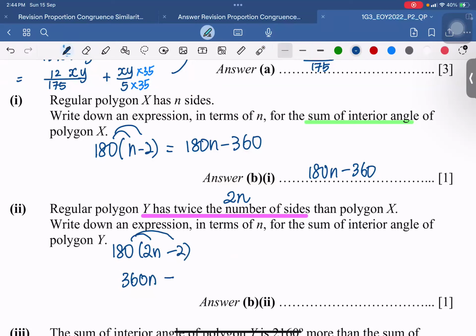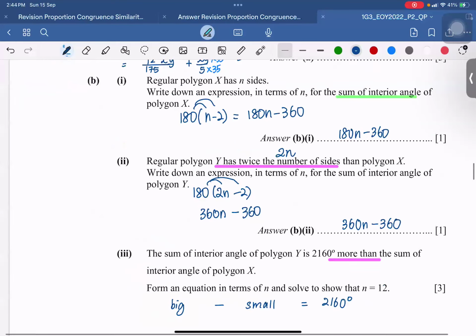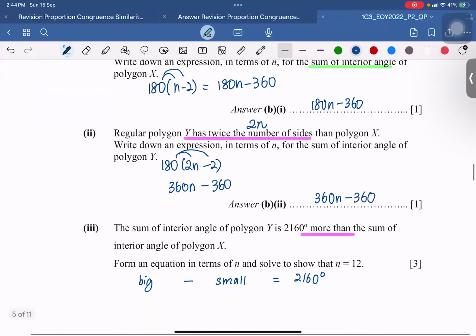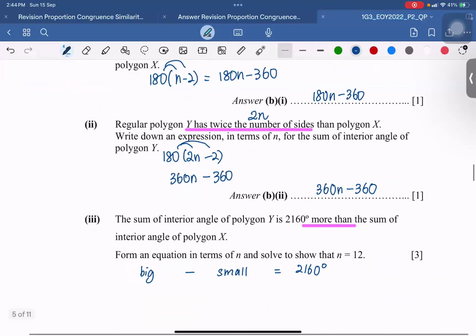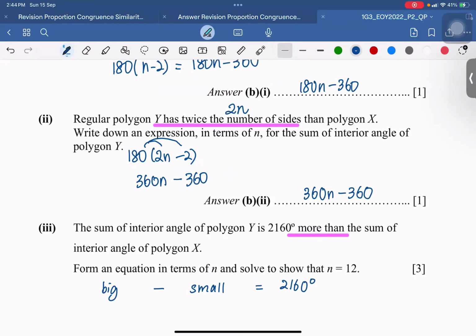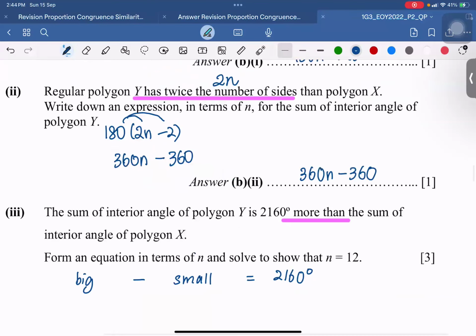Okay, minus 360. That's for me. Or if you do not want, you can write it in the other manner. Also can, no problem. Right? So now the next part of the question says the sum of interior angles of polygon Y is 2160 degrees more than the sum of the interior angles in polygon X.